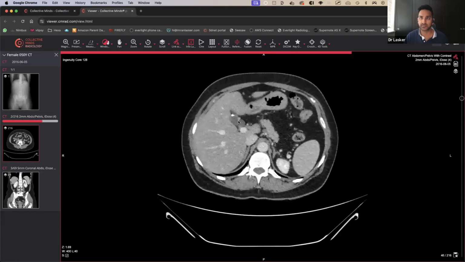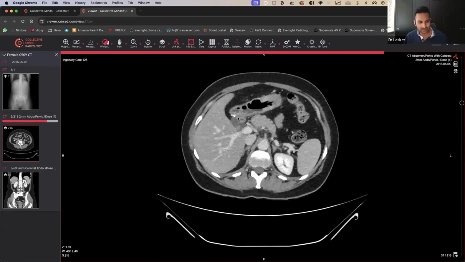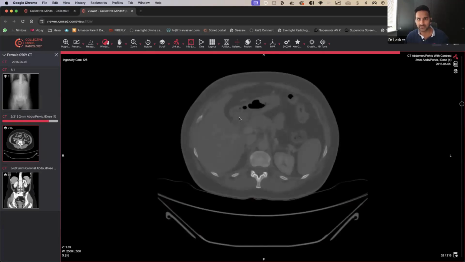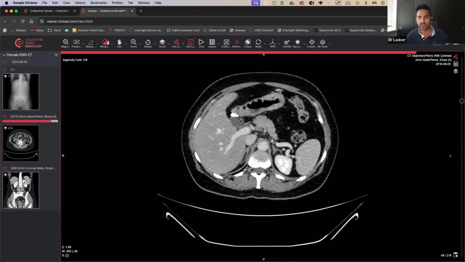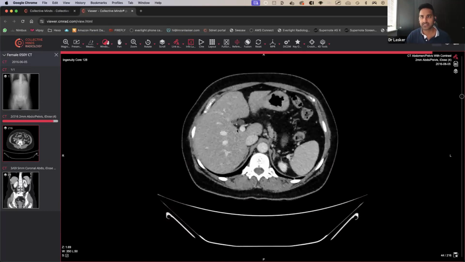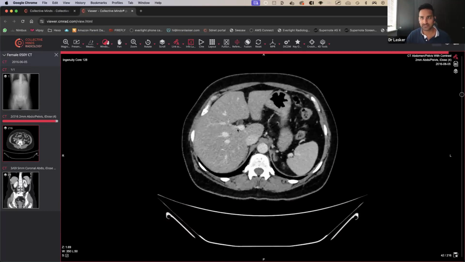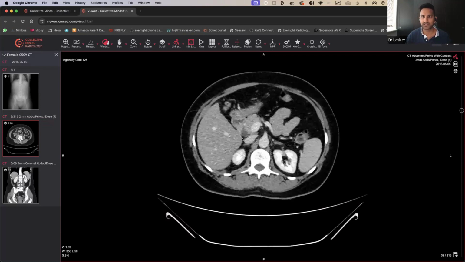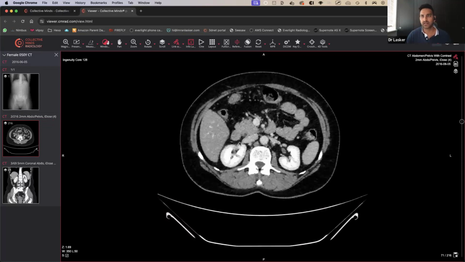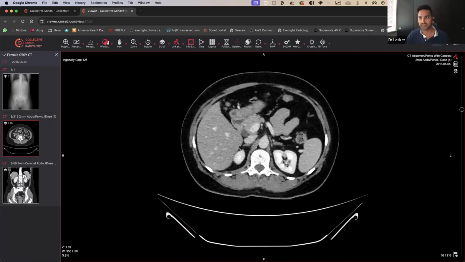So things that can cause pain are going to be the gallbladder, but you've got a few calcified, hyperdense lesions over there. So that looks like it could be previous cholecystectomy. So I can bank that. It's probably not going to be cholecystitis. Intrahepatic ducts can be dilated post cholecystectomy and all the rest of it. The CBD looks a bit large, but that's in keeping with a previous cholecystectomy.